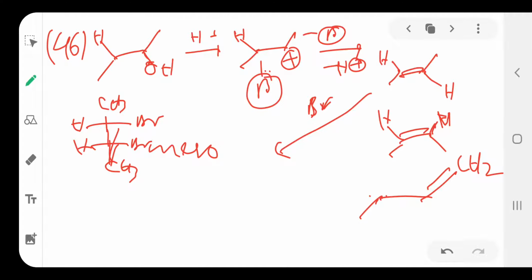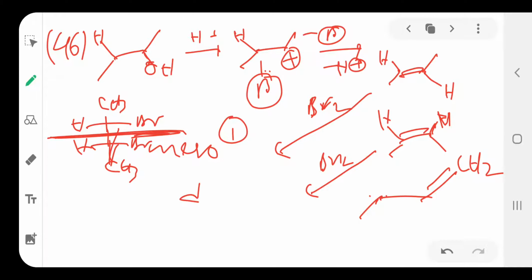So this is symmetrical. It has a plane of symmetry. That's why it is a meso compound. One compound is formed. In case cis reacts with bromine in carbon tetrachloride, it forms D and L isomers. The third compound also reacts with bromine and also forms D and L.